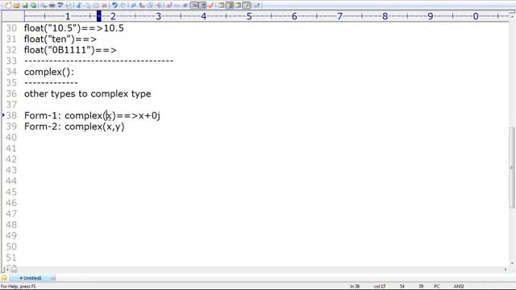Whatever x you are passing, that x is by default considered the real part. Only one argument is always considered the real part. If you pass a second argument, that second argument will become the imaginary part. The code is x plus yj. So if you are passing two arguments, it will automatically become x plus yj. Total, how many complex functions are there? Two complex functions, with one argument and two arguments.